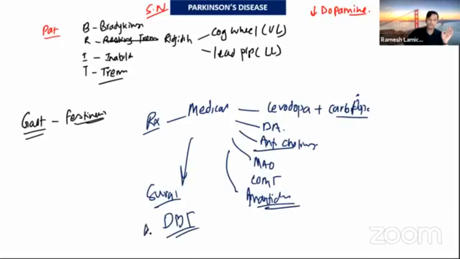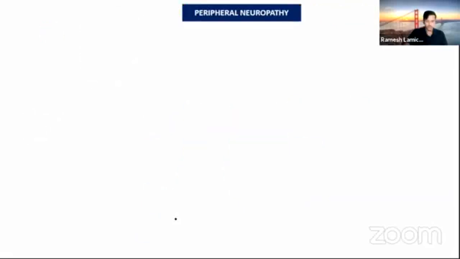So this is stimulating the brain. Okay, this is all about Parkinsonism. Now let's move on to peripheral neuropathy. From the peripheral neuropathy part, the question asks: what are the causes of peripheral neuropathy?